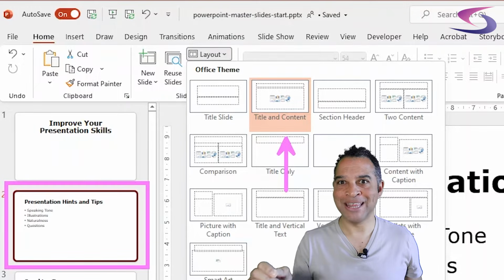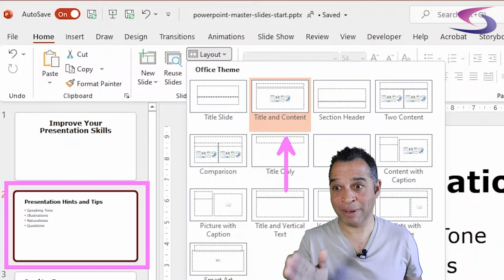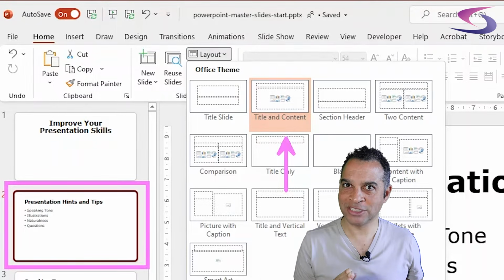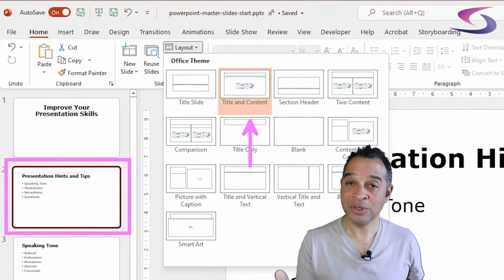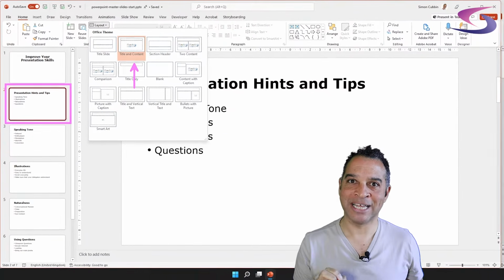So if we change that in the masters, it will update all of the other slides because all of the other slides are based on that slide layout. I hope that makes sense. If not, please continue and you'll see exactly what I mean when we apply those rectangles.